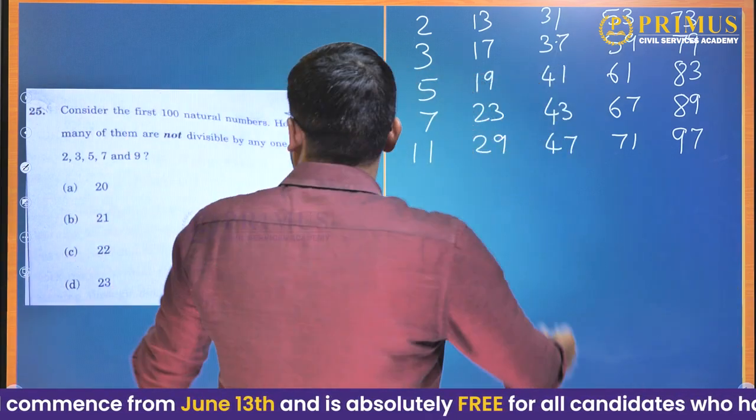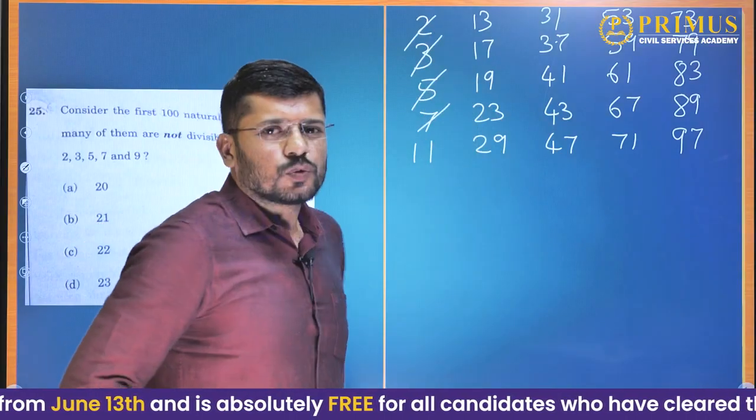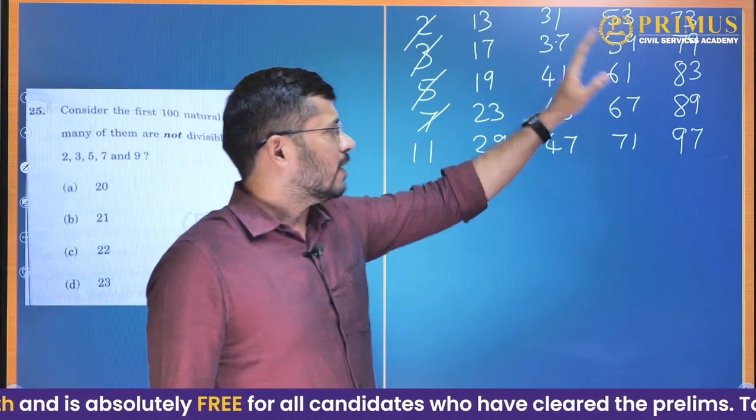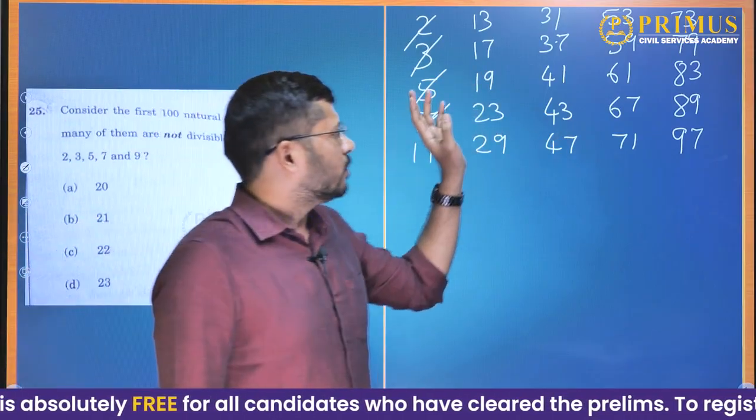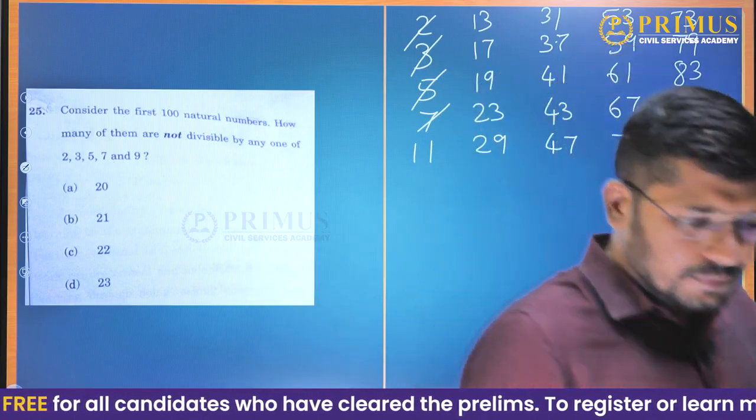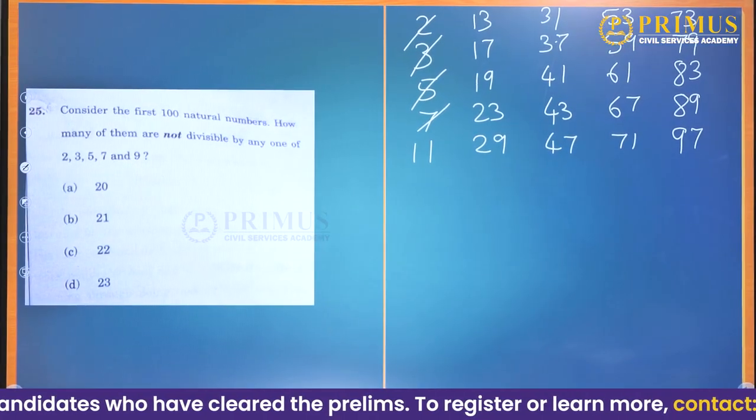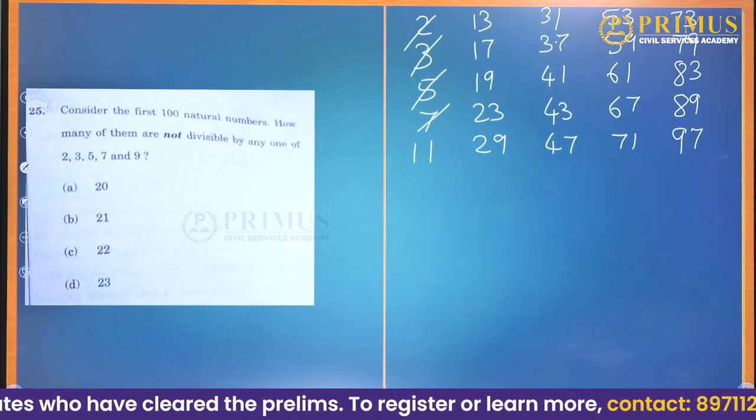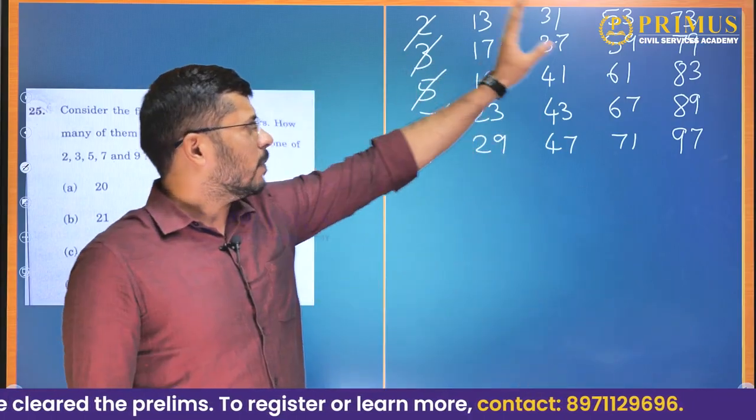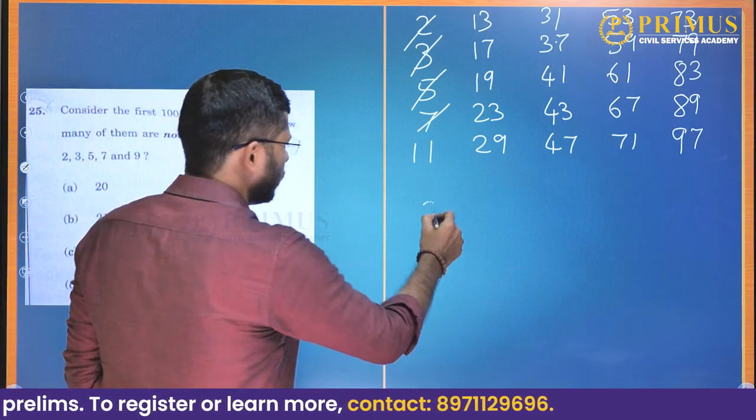Now 2, 3, 5, 7 are gone. Okay, so how many numbers are we left with? Okay, so how many prime numbers are we left with here? We are left with 21 prime numbers.